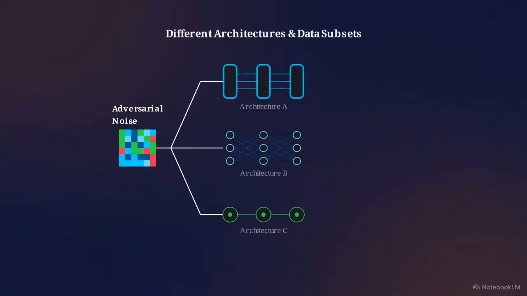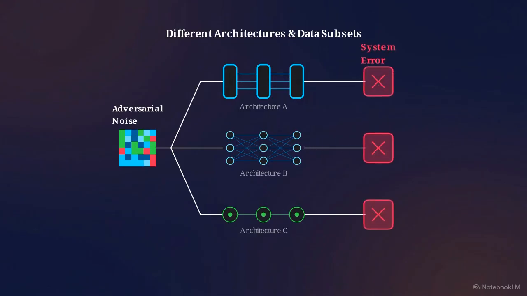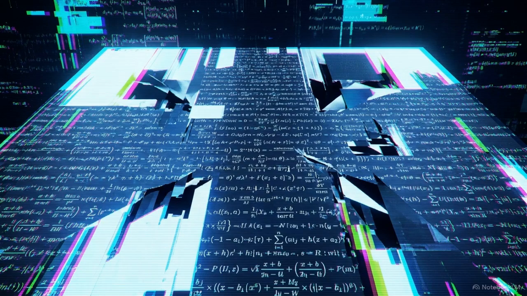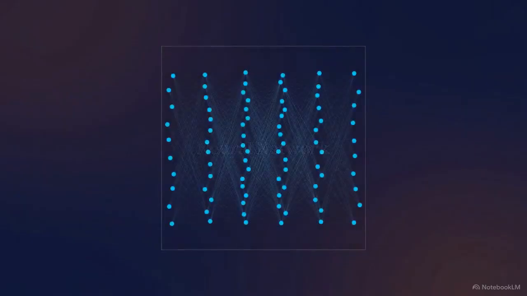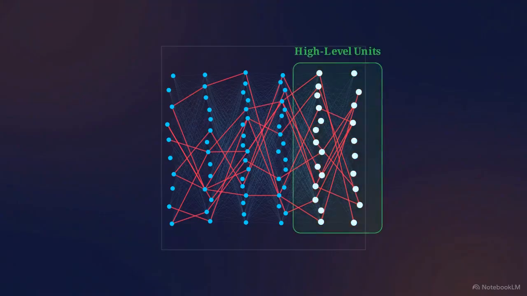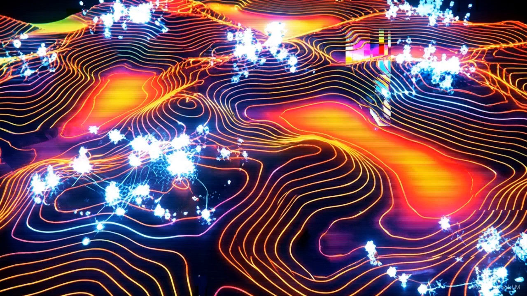This diagram shows the process. The exact same noise can be fed into different architectures, trained on different subsets of data, and still produce the same error. This transferability indicates the vulnerability is not a random artifact of one training session, but a property of the underlying mathematics. To find the cause, we have to look at how these networks store information. The search for the why leads to the AI's internal architecture and how it defines concepts.